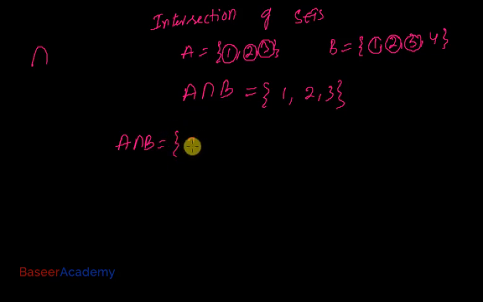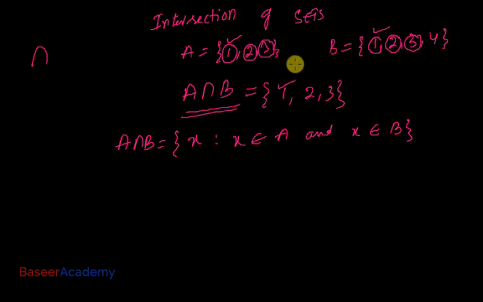A intersection B is the set of elements X such that X belongs to A, and at the same time X should also belong to B. For example, 1 belongs to A, 1 also belongs to B. That's the reason I included the element 1 in the set A intersection B. So intersection is nothing but common, the elements which are common to both the sets.